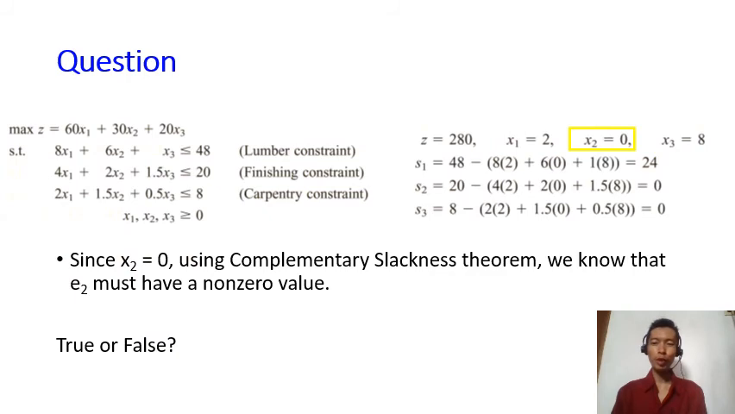So we've seen how we may use complementary slackness to show the relationship between resource and the shadow price. We have also seen that we may solve the complementary problem using complementary slackness. Now here's a question. Given the primal problem and the primal optimal solution, since x2 equals 0, using the complementary slackness theorem, we know that E2 in the dual problem must have a non-zero value. Is this statement true or false? I will give you a pause on the video to give you the time to think about it, and I will return with the answer after the pause.